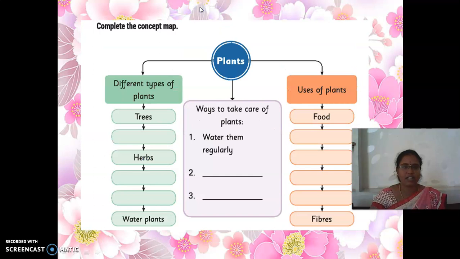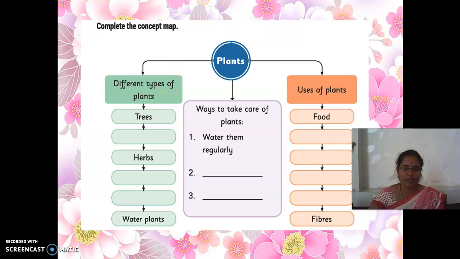Okay, my dear children, see here, this is the complete the concept map. After finishing each lesson, we have to do this activity. We have to complete this concept map. If you complete this map, I am sure that you know everything in this lesson. Plants are divided into different categories, and they are also going to ask you the uses of plants.